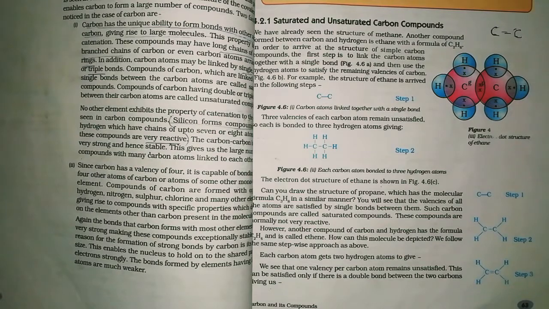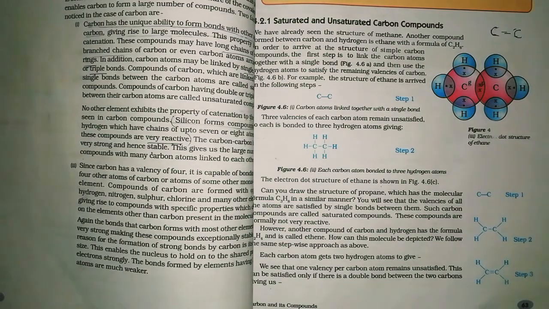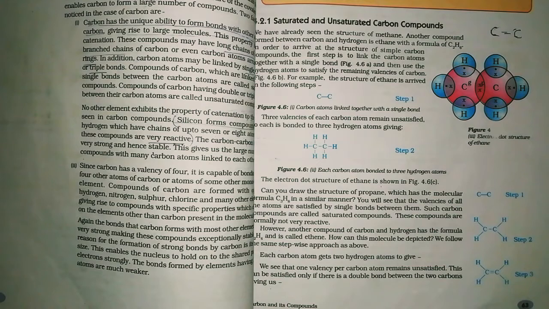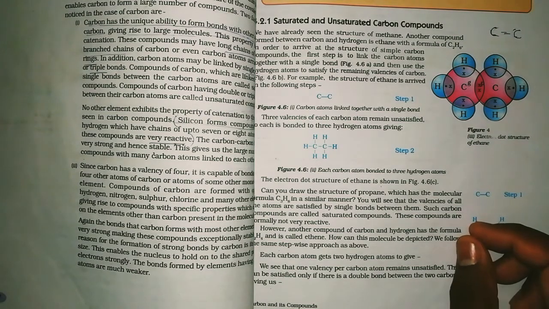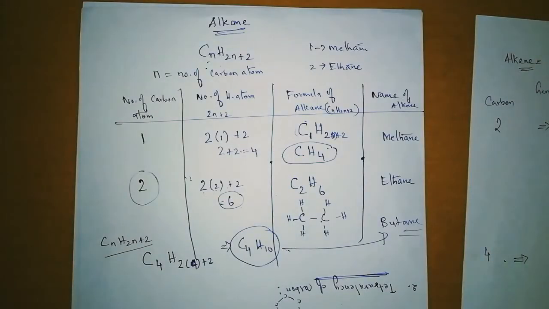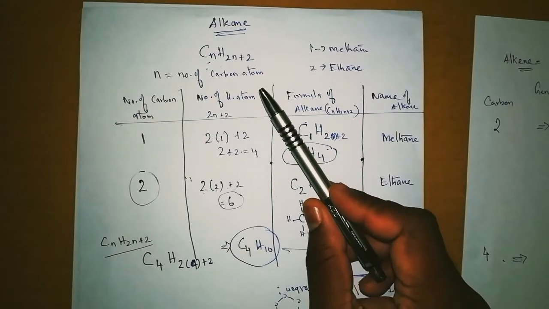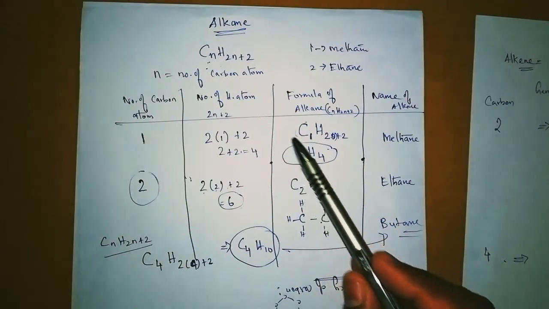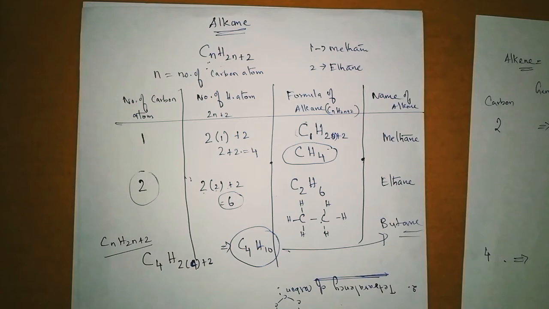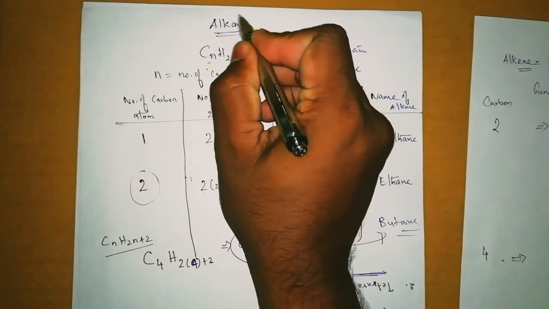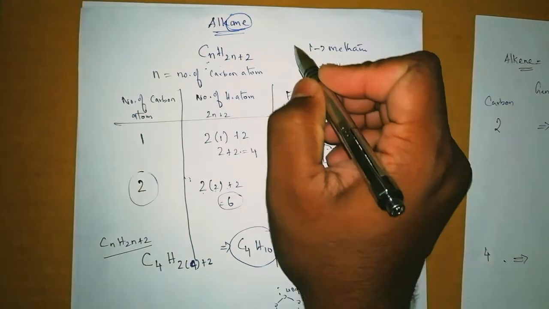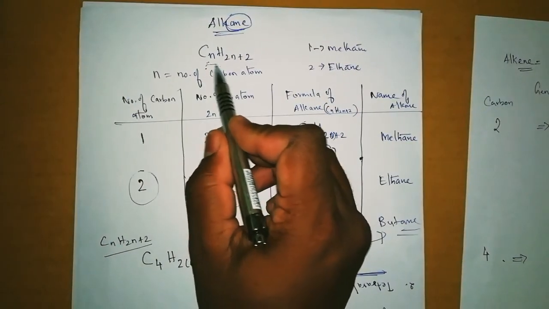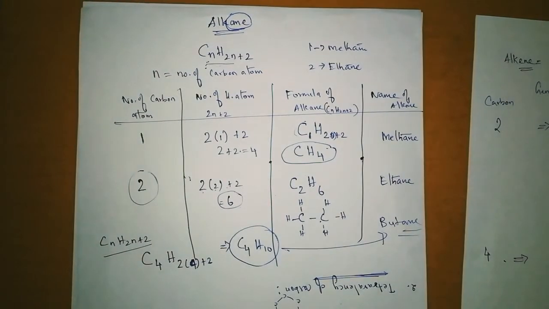In the last class, we discussed saturated and unsaturated carbon compounds. We learned about alkanes and alkenes. Just a summary of what we learned in the last class. Alkanes all have single bonds, all made up of single bonds. That means that "ane" represents a single bond. And this is the general formula of an alkane, CnH2n+2.